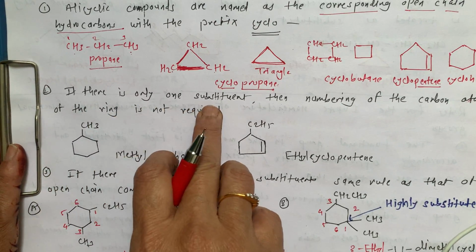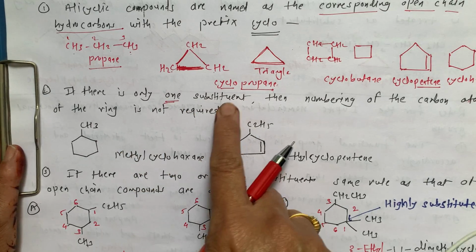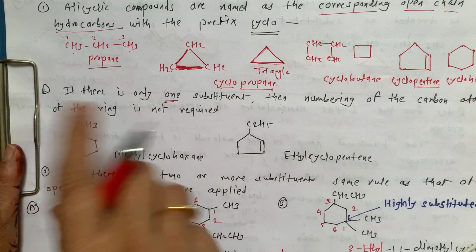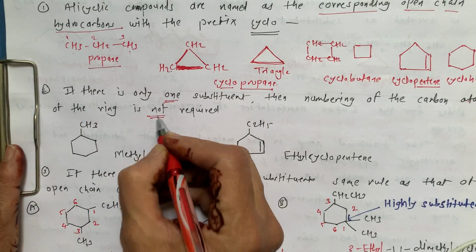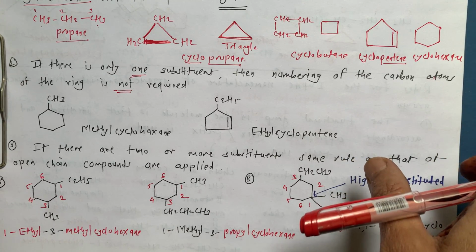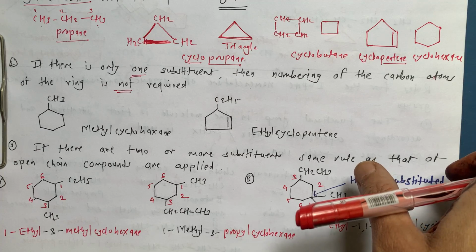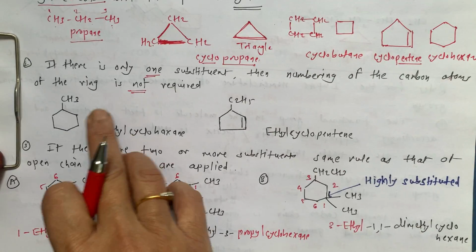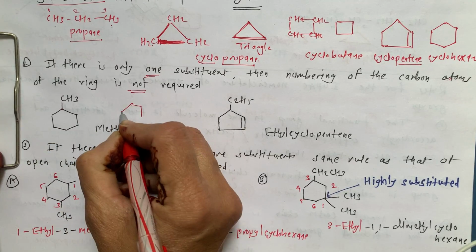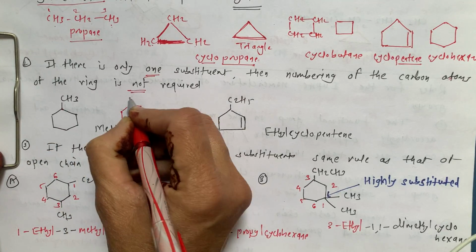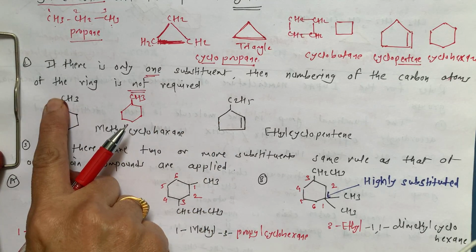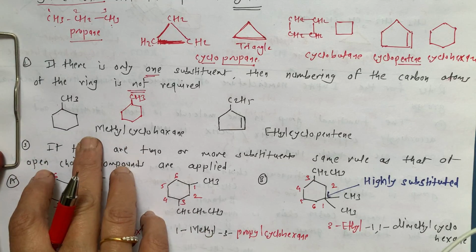Now, next rule. If there is only one substituent, this is very important, then numbering of the carbon atoms on the ring is not required. In IUPAC nomenclature, in straight chain compounds we have to give numbering, but when there is only one substituent, like this cyclohexane where one of the H is replaced by CH3, it is not necessary to mention the number.